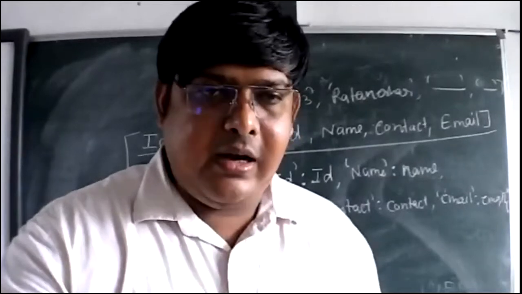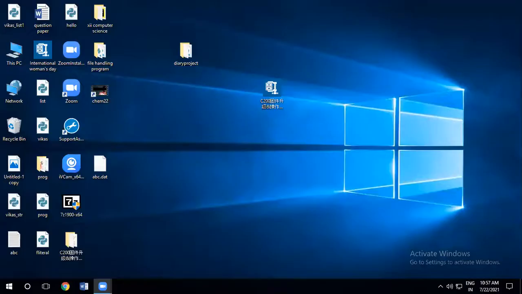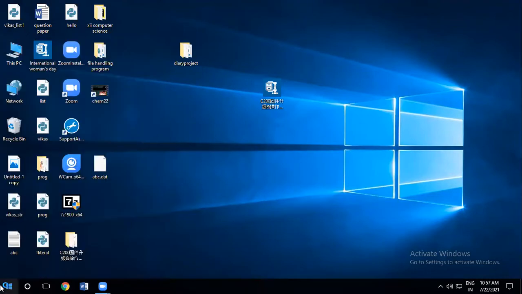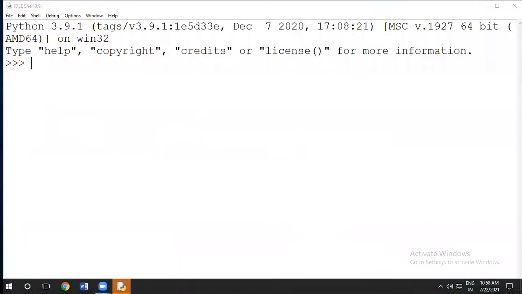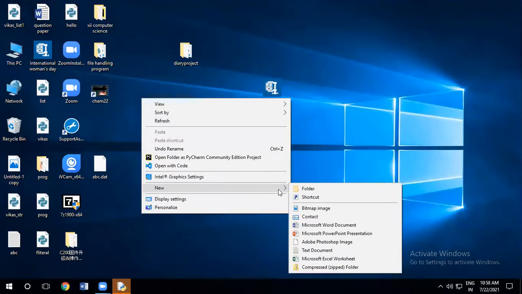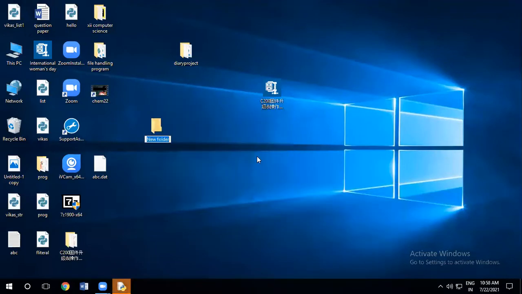So first of all, I will share the screen. The screen is shared, and then I can open IDLE here. IDLE is open. As the first step, I will create one folder here: LFS 12 diary project using binary.